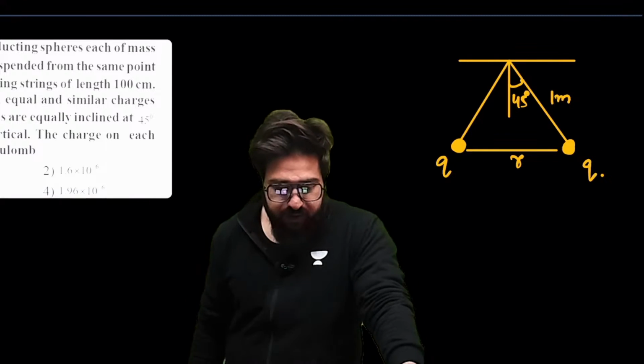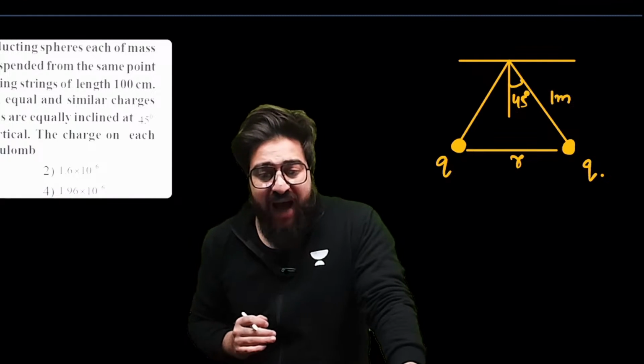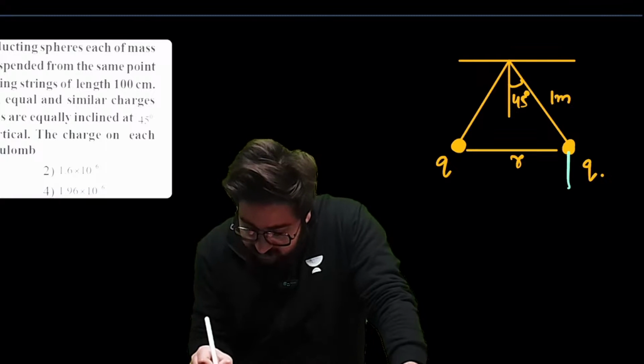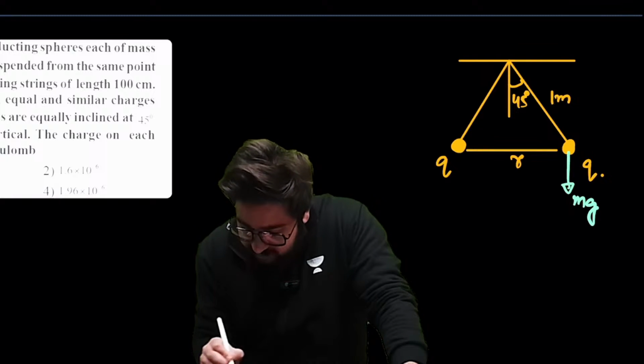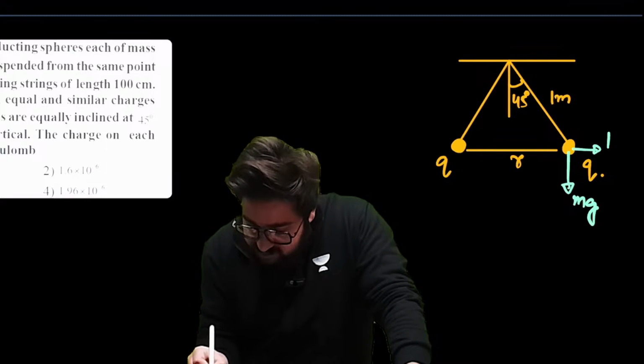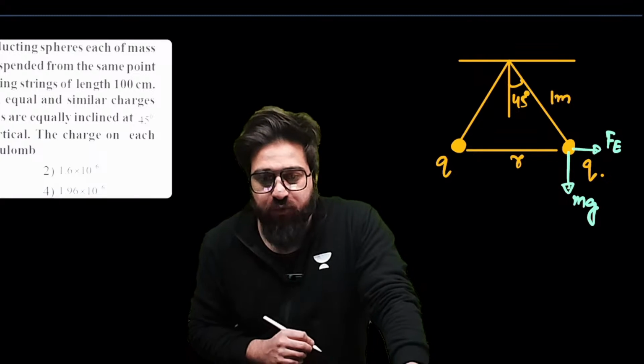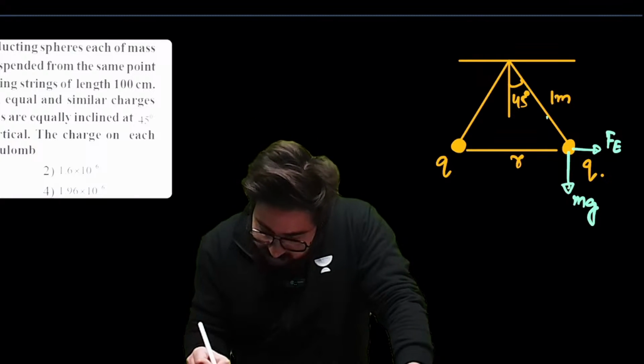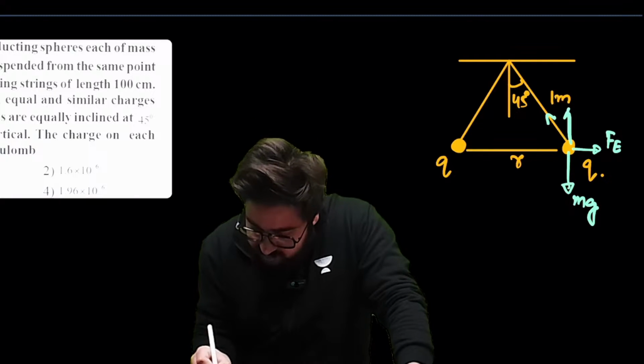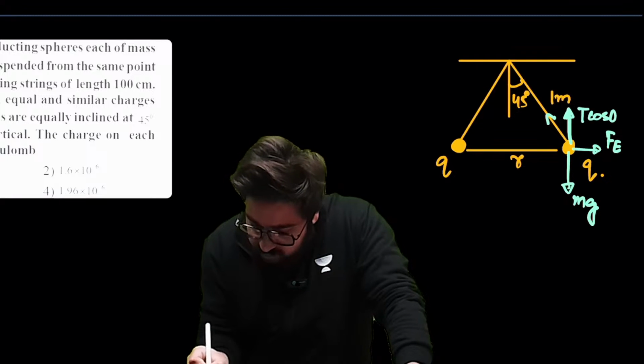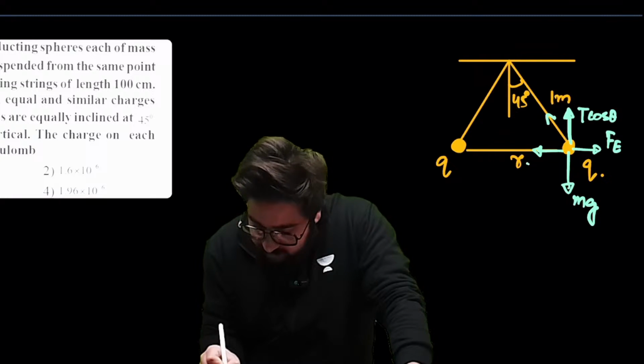Could you please tell me what are the forces acting on this particular charge? In the downward direction, mg is acting. In this direction, electrostatic force is acting, k q1 q2 by r square. And this is tension. This component is T cos theta, and this component is T sine theta.